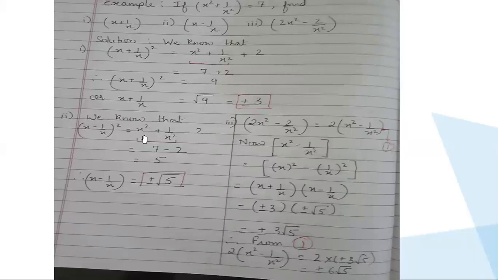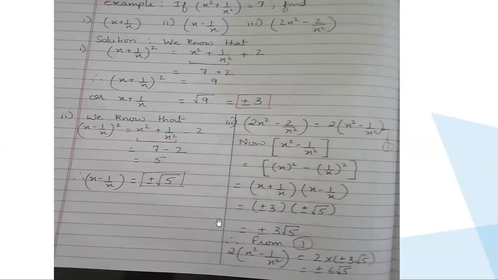This is the spread of the identity. Open your page where you have written all the formulae. There was one formula where I have given a minus 1 upon a whole square. It was a square minus 2 plus 1 upon a square. So that minus 2, I have just shifted it to the third place, and the third term I have shifted in the middle. Please check your formula page.